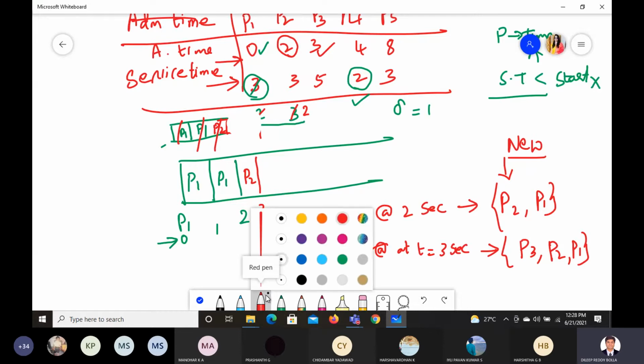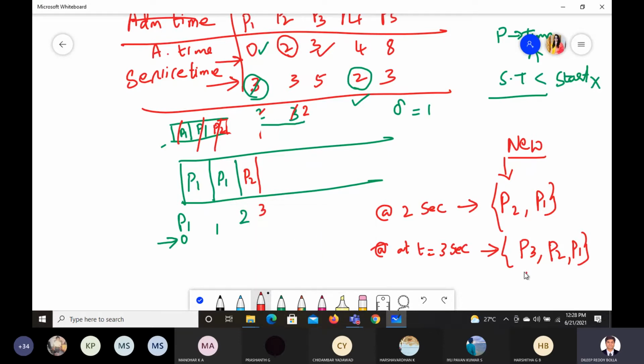Now you should keep in mind that whichever is coming up newly, we should start with. So this is coming up newly, so we'll start here with P3. Whichever is new, it will come. So P1, P1, P2, P3, this way it will go. Done. Now time is what? 4.